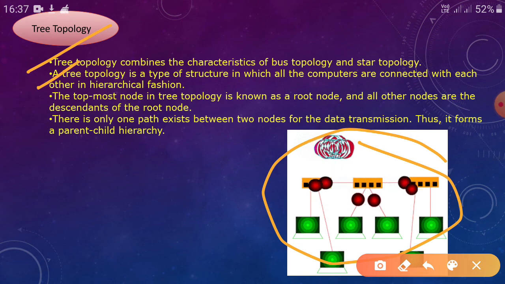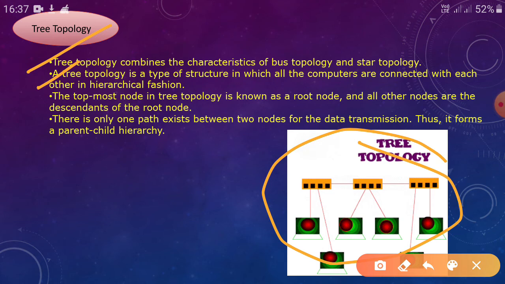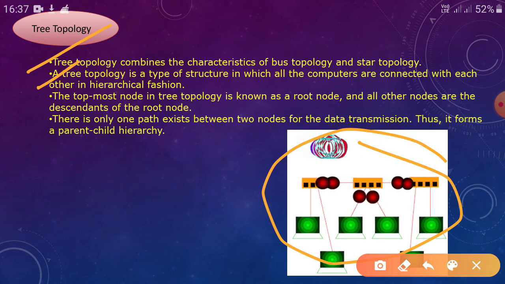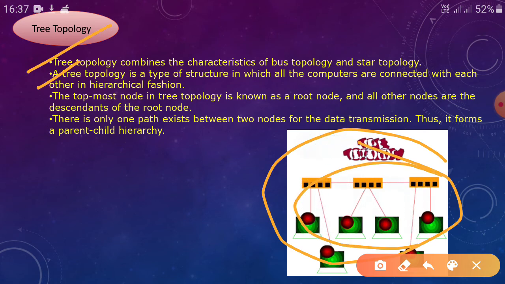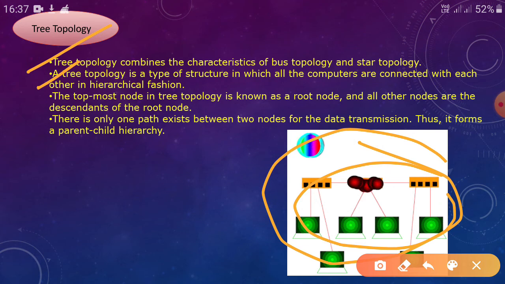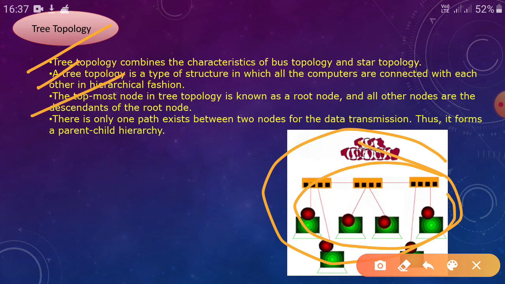Next point, a tree topology is a type of structure in which all the computers are connected with each other in a hierarchical fashion. The topmost node in tree topology is known as the root node.